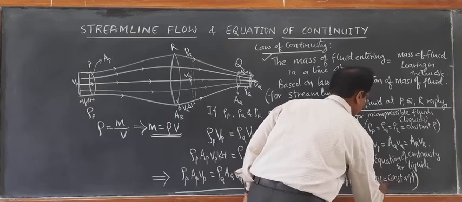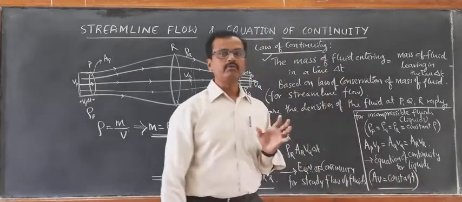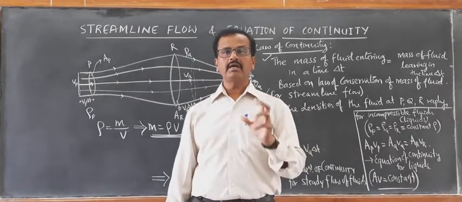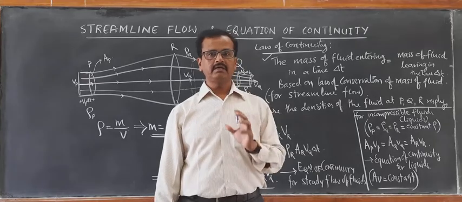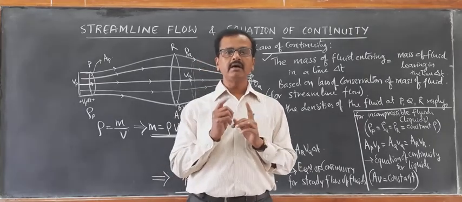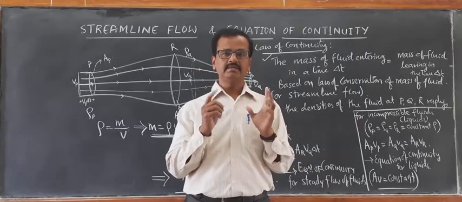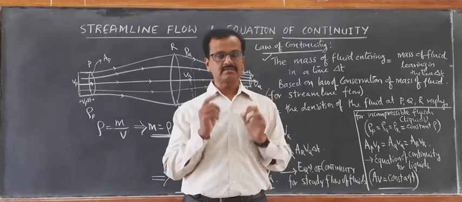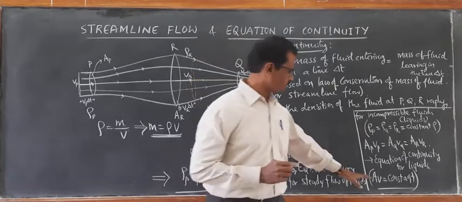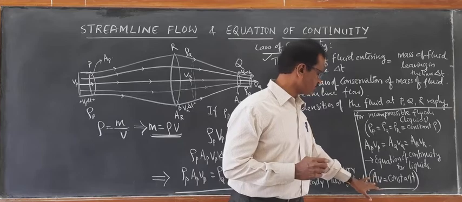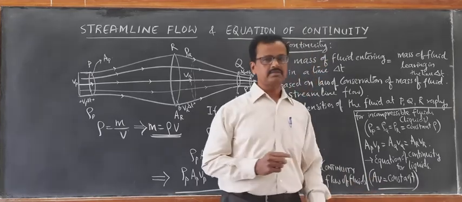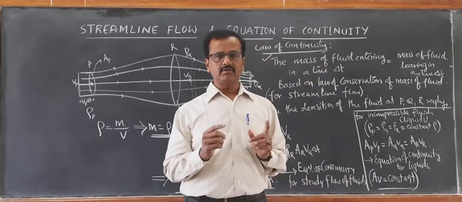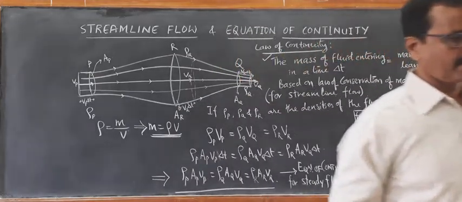Further, we call this product AV as volume flux or rate of flow of incompressible fluid. The product of cross-section area and velocity of the fluid is called volume flux.